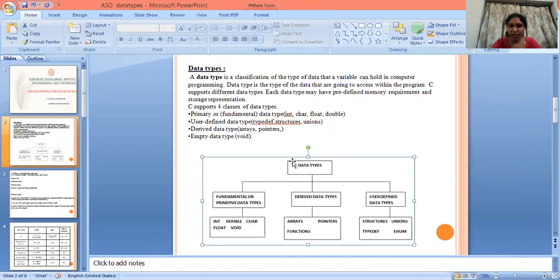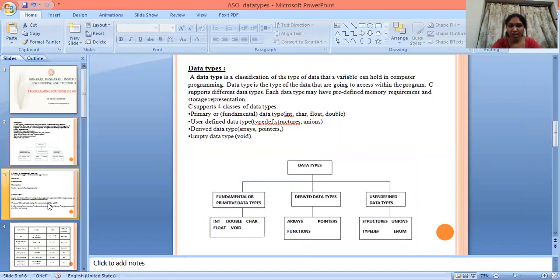Data types are of three types: fundamental or primitive data types, derived data types, and user-defined data types. In fundamental or primitive data types, we have int, double, char, float, void. In derived data types, you have arrays, pointers, functions. In user-defined data types, you have structures, unions, typedef, enum. This is the pictorial representation of data types.